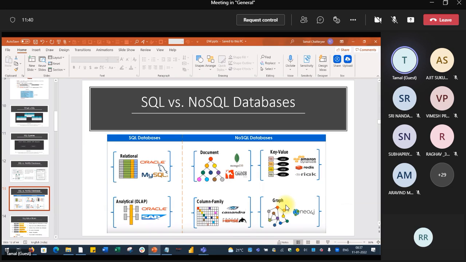So this is the very important slide. Oracle and MySQL are examples of relational databases. This one, Oracle, an OLAP, we will be doing today. Then we have the NoSQL databases. So you need to remember the type, the name of the example of the database, and the use of it.